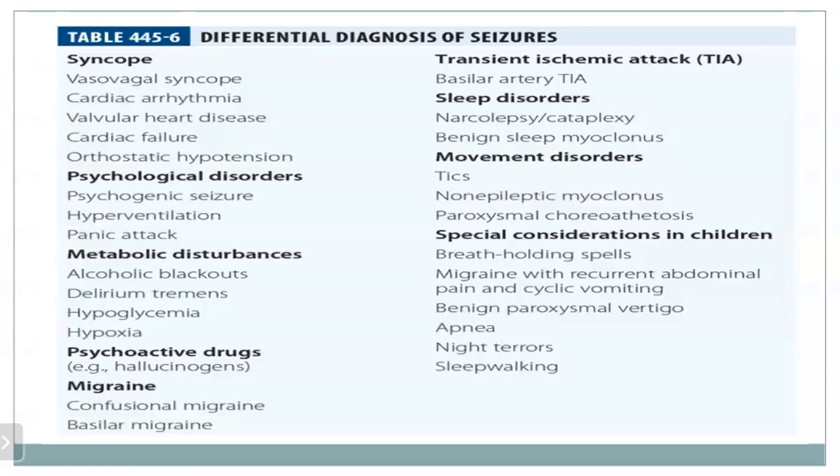And another one is transient ischemic attack, that's TIA, sleep disorder, cataplexy or narcolepsy, and the movement disorders such as tics, non-epileptic myoclonus. And the special considerations include breath holding spells, migraine with recurrent abdominal pain and cyclic vomiting, benign paroxysmal vertigo, apnea, night terrors, sleepwalking. These are the differentials for the seizures.